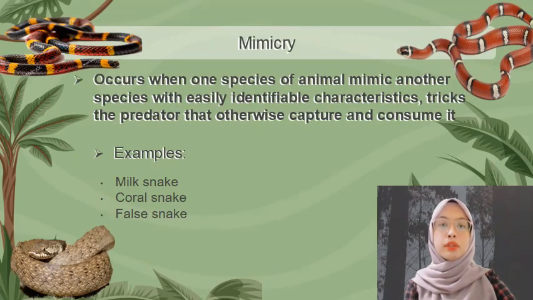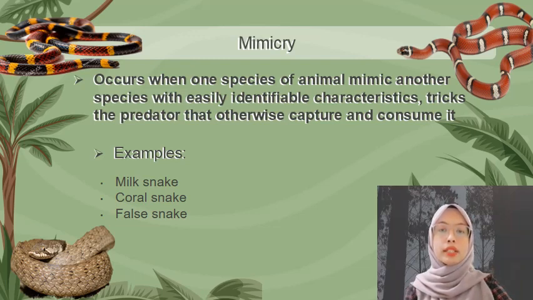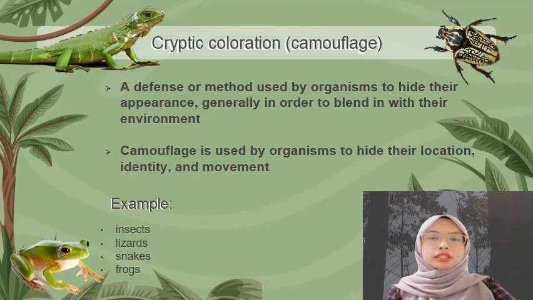The third is mimicry. Mimicry occurs when one species of animal mimics another species with easily identifiable characteristics, tricking a potential predator that would otherwise capture and consume it. The coral snake and false coral snake are good examples. The warning signs of the moderately venomous false coral snake are mimicked by both the harmless milk snake and the poisonous coral snake.